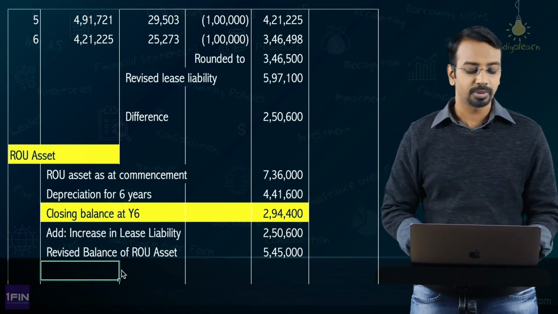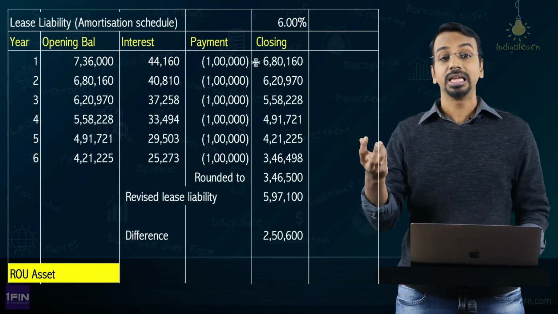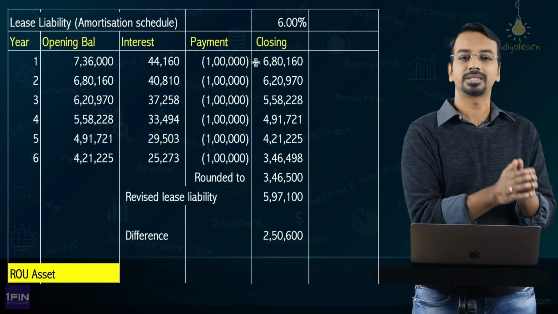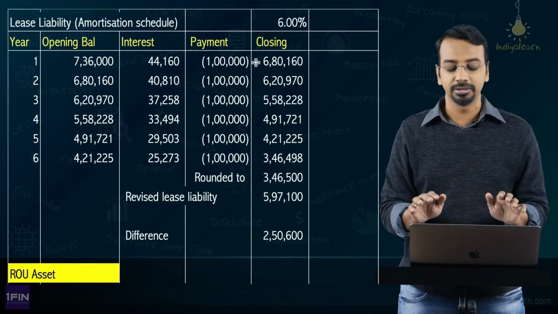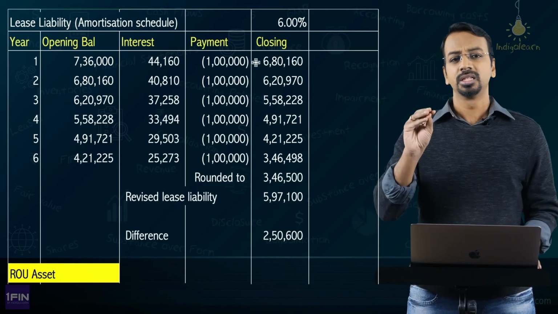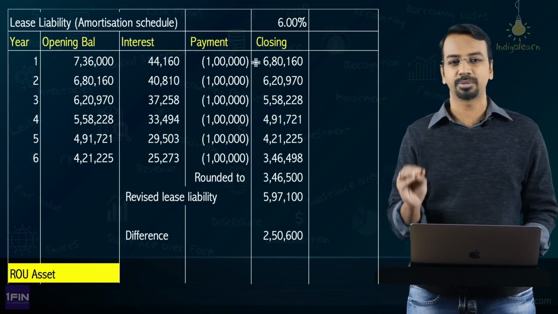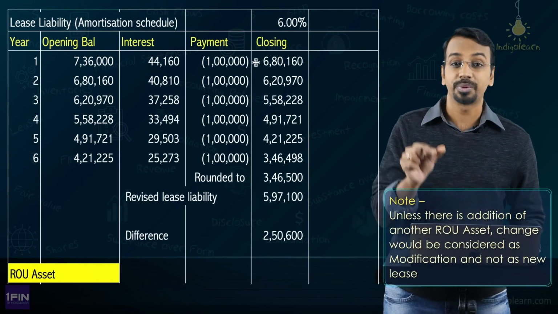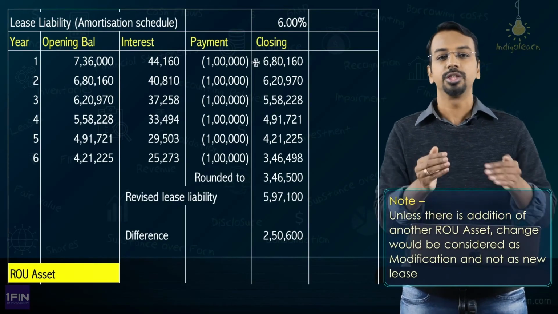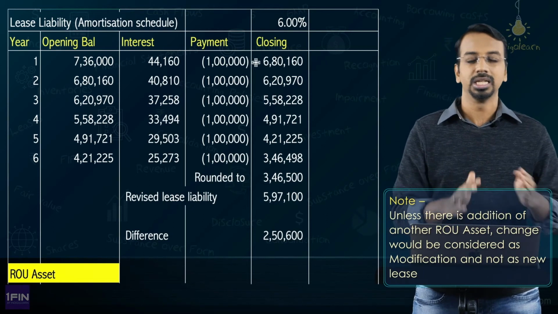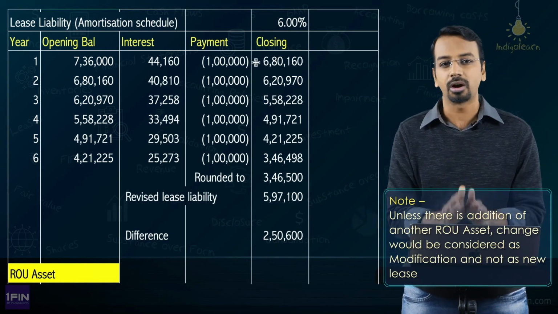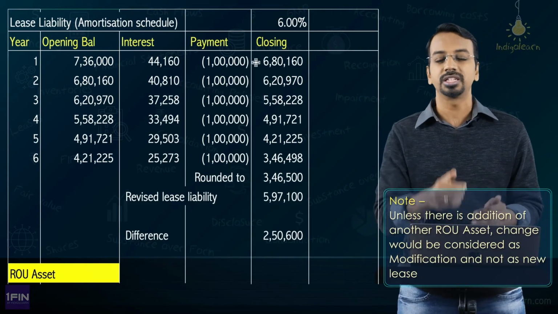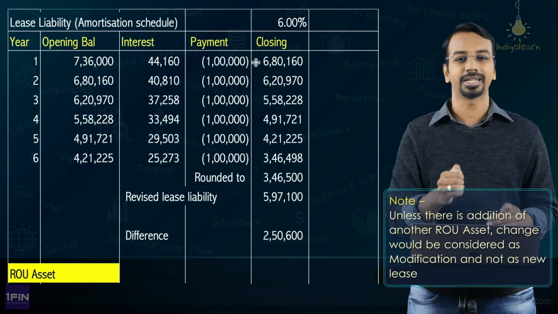Now, one thing that you need to keep in mind is some authors have interpreted that even this increase in lease term, if it is commensurate with the market rate, should be accounted for as a separate lease. But the standard wording and the interpretation of IFRS, the example 16 used in IFRS has explanation, all of that make it very clear that lease modification as a separate lease will be accounted only if you have added another right of use asset. If it is a modification of lease term, you will not consider it to be a separate lease component, you will actually consider it to be a modification of existing lease contract.